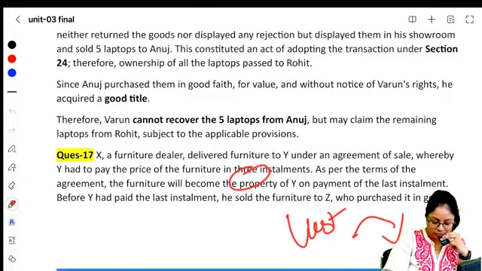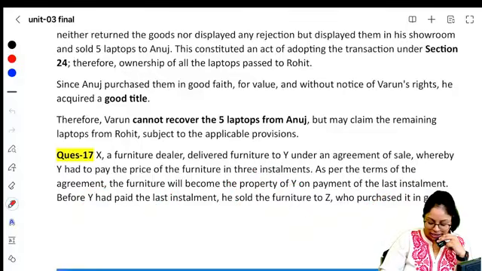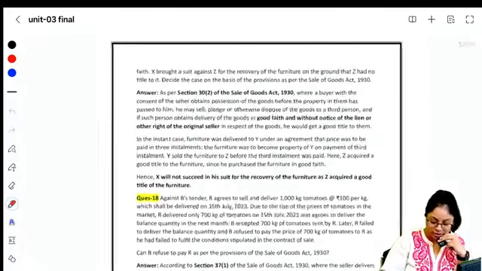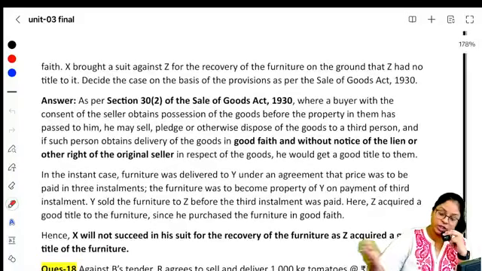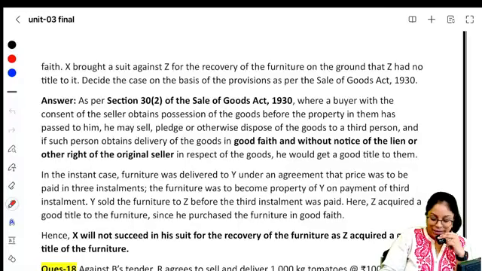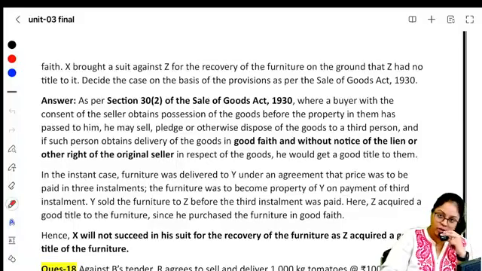Property means what? Ownership. Before Y had paid the last installment, he sold it further to Z. He did not pay the last installment, he sold it to Z. He does not have the ownership. He sold it to somebody. Can anybody who does not have the title pass a better title? Yes, provided the other person purchased it in good faith and did not know about this, then the other person will get a good title.